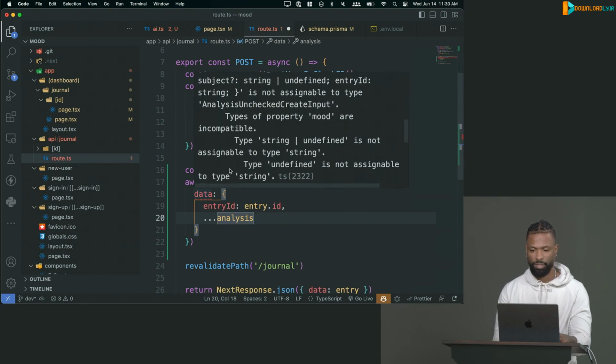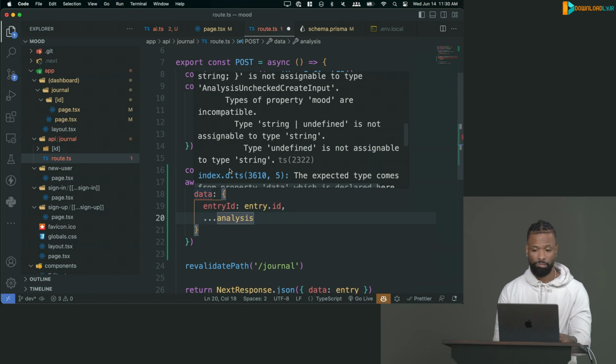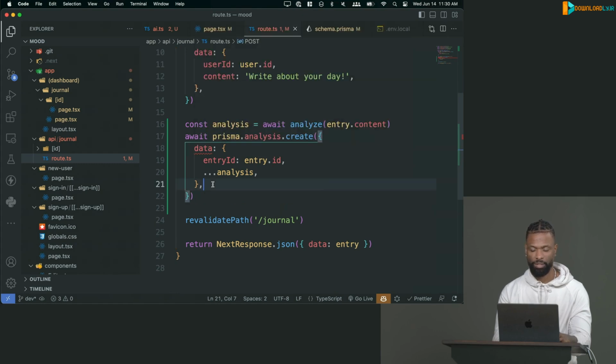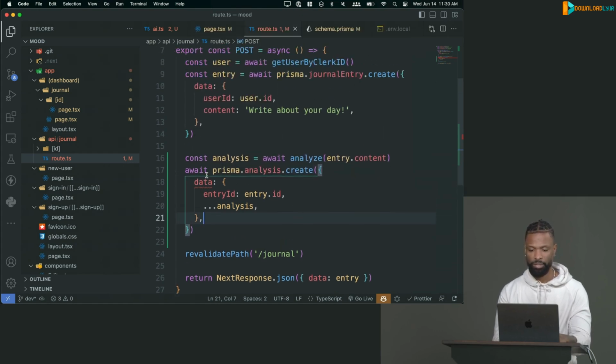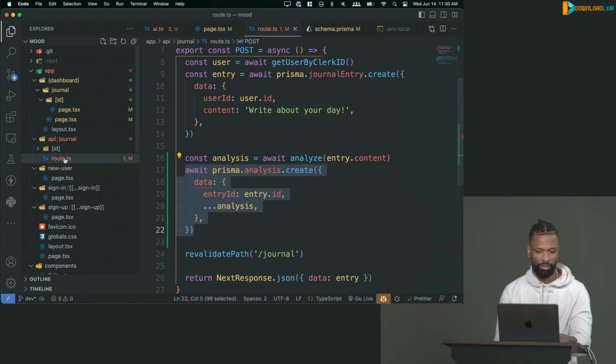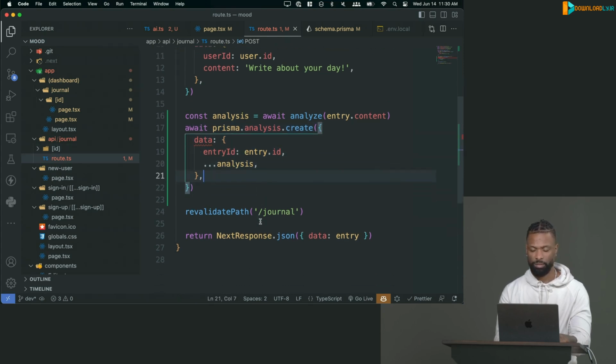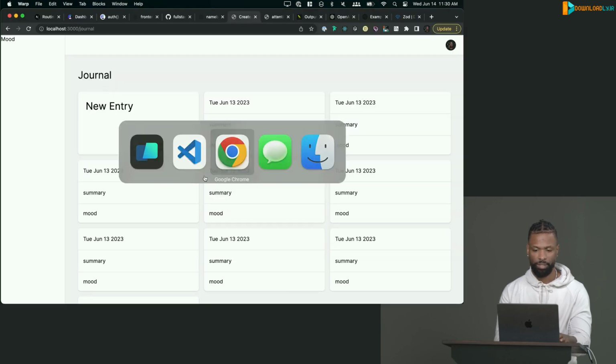Cool. This thing's freaking out because one of these things might be undefined or something like that. But I'm just going to ignore it. Hopefully it's fine. If not, we'll figure it out. Hopefully it's just a TypeScript error, not a runtime error. Okay, so we got that. And we're just going to do the same thing inside of, well, I guess we'll do the update in a minute. Let's just try this right now just to see if it creates. So we'll run this when we make a new one, and let's see what errors we get, if any.